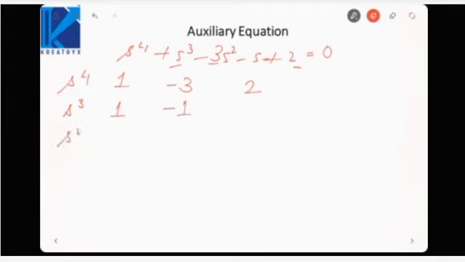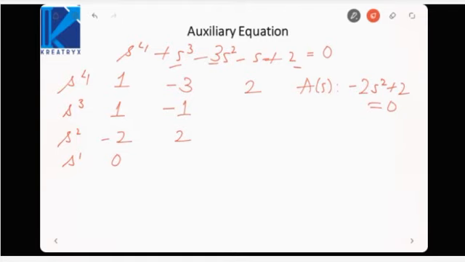That means s^2 would be 1 into minus 3, that is minus 3, plus 1, that is minus 2. Then it will be 1 into 2, that is 2. Then s^1 would be 2 minus 2, that is 0. So this row is reduced to 0. So the auxiliary equation would be minus 2s^2 plus 2 equal to 0.